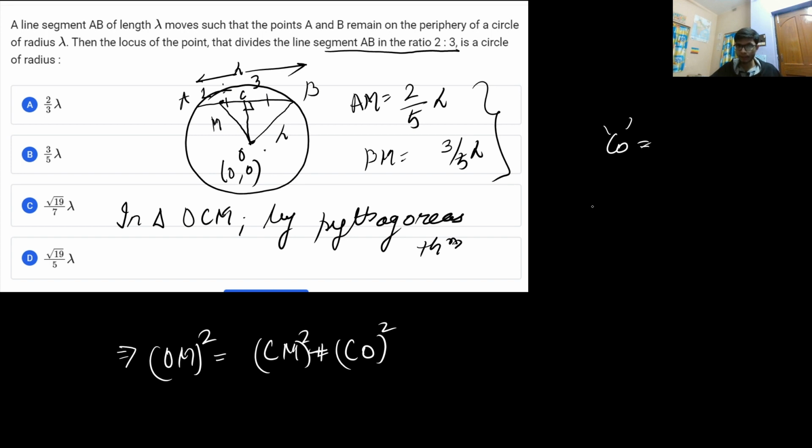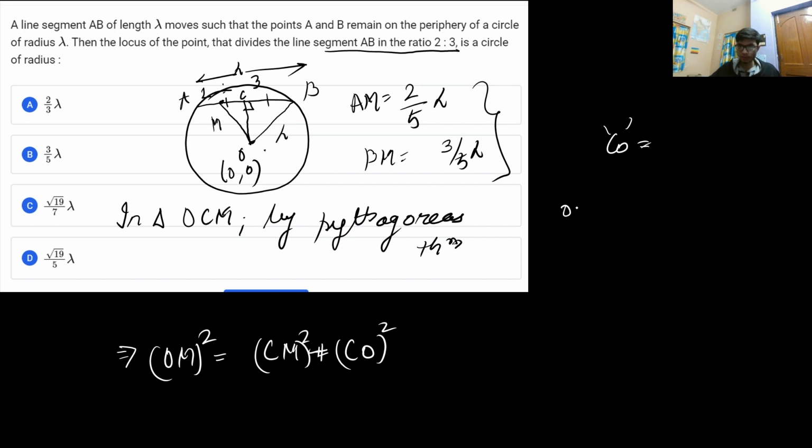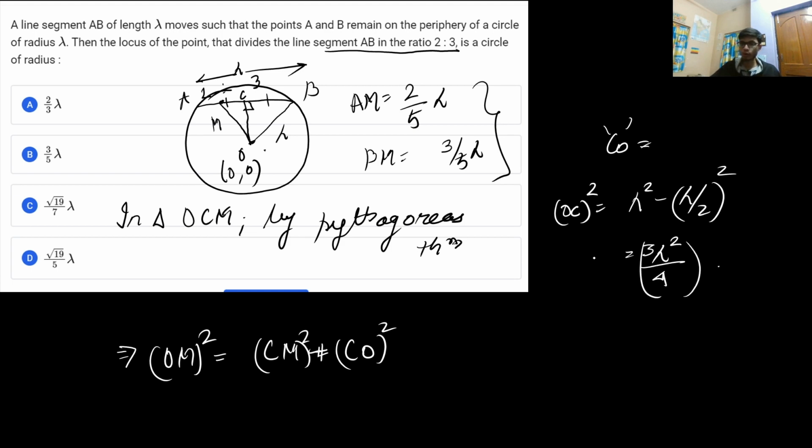Then I will get the OC value. OC square is equal to lambda square minus lambda by 2 whole square. So that will be equal to lambda square minus lambda square by 4, which is equal to 3 lambda square by 4. So that is equal to OC square.